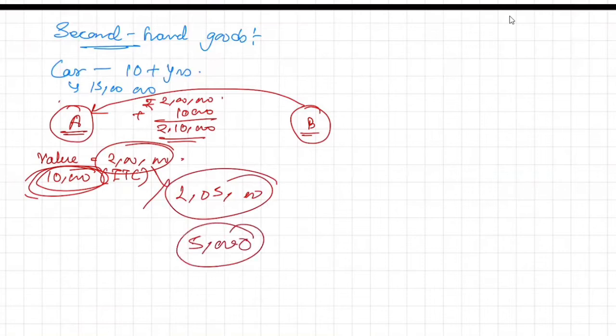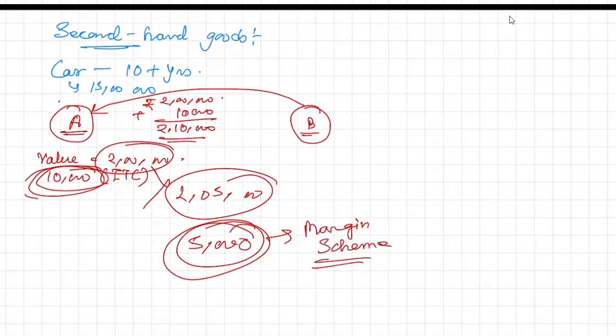Is it possible for the government? No, it is not. So that's why they said that if ITC is not available, they will trade at this amount, and this is called the margin scheme. And if you have taken ITC, then no such issues.